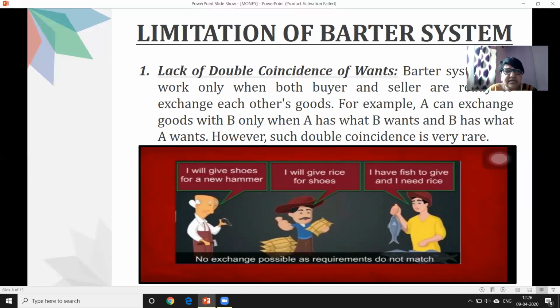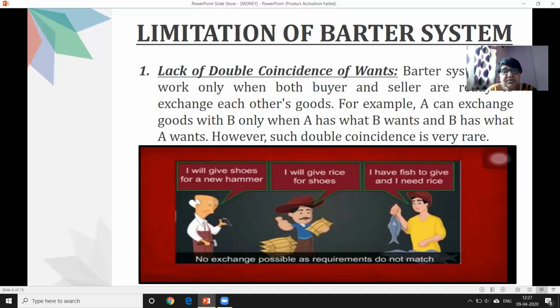Now all three people have goods that they want to exchange which are different: there is no need of hammer, no need of shoes, and no need of rice. The first wants to sell shoes, the second wants to sell rice, the third wants to sell fish. Of course, the third person who wants rice can take it from the second one who has extra rice.